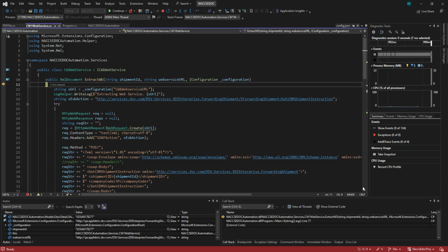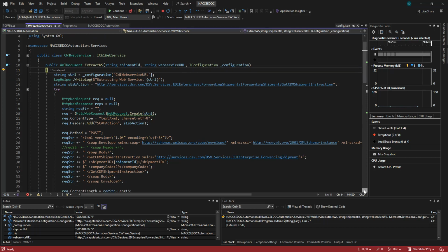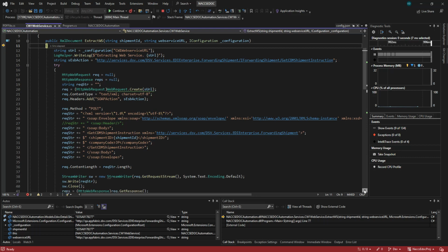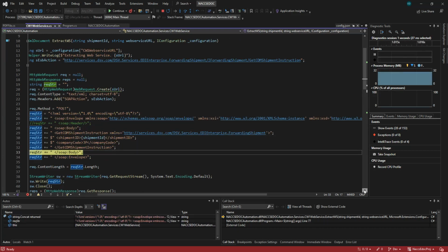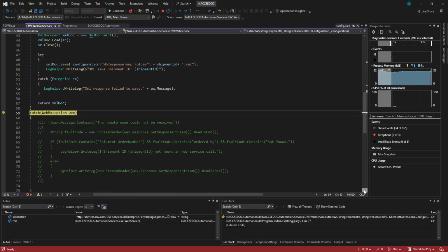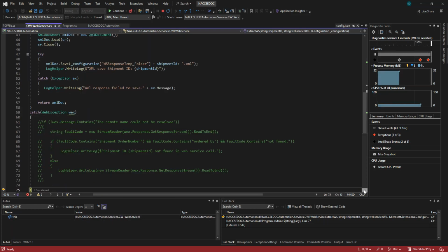We need to upload this to CargoWise after it's found. If not found, we have to send the email to the business that you need to manually upload that PDF file because it's not found. But we cannot connect to the web service because I am debugging in my local machine.